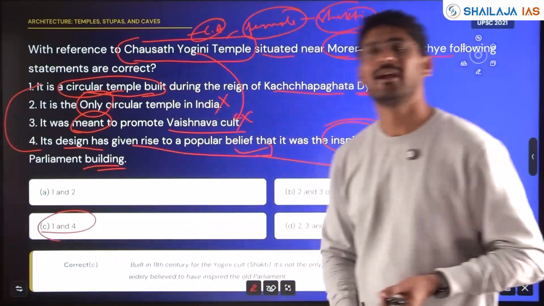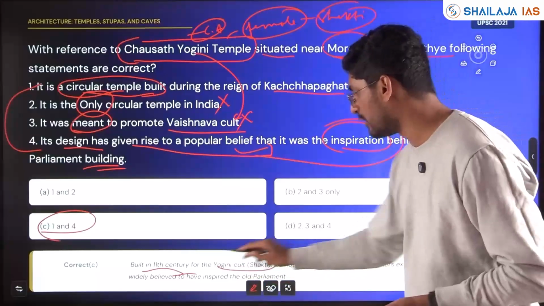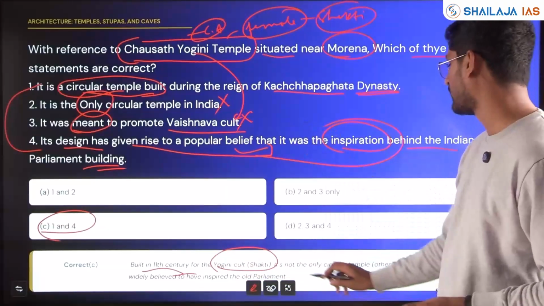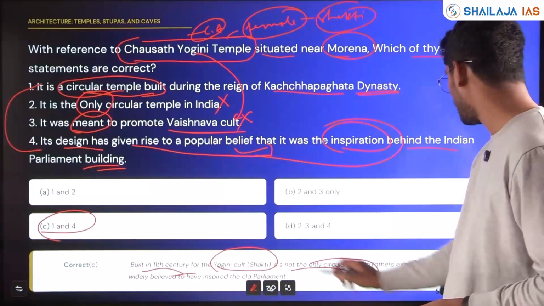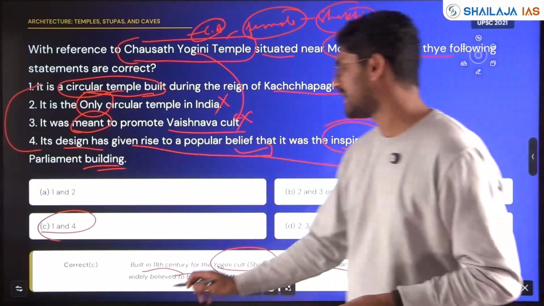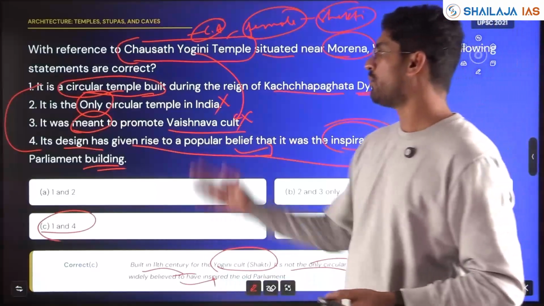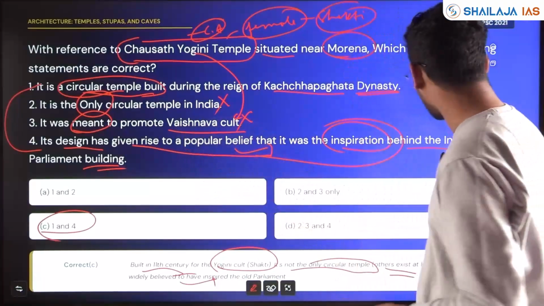Option C, the two pair. So it was built in the 11th century for the Yogini cult, Shakti, not Vaishnava, Vishnu. It is not the only circular temple; others exist. Its design is widely believed to have inspired the parliament building. So 1 and 4 are correct, 2 and 3 are wrong here.